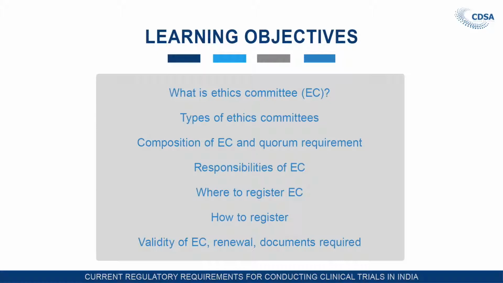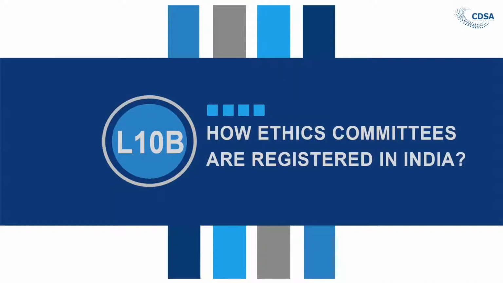So this is the outline, or you can say the learning objective. We'll see what is ethics committee, then the types of ethics committee, composition of ethics committee, its quorum requirement, then responsibility of ethics committee, where to register, how to register, validity, in short all about the ethics committee. So let us start first with what is ethics committee.